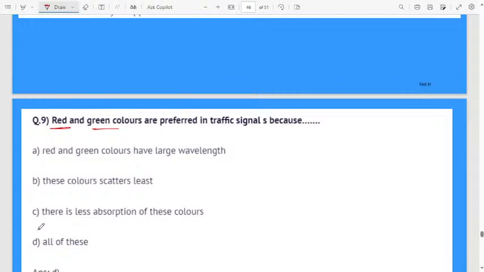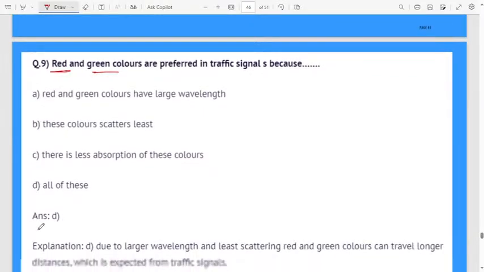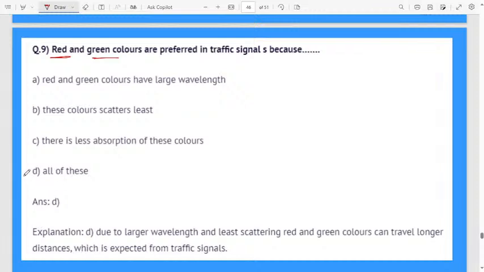Because all of the above is correct. Red and green light have the larger wavelength, these colors scatter the least, and there is also less absorption of these colors. All the options are correct. Wavelength is large, so scattering of light is less, and absorption of light is less, therefore option D.